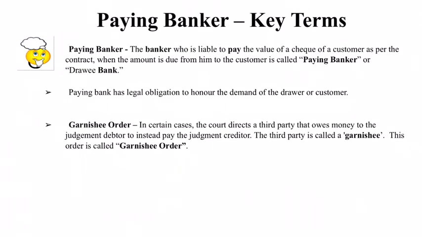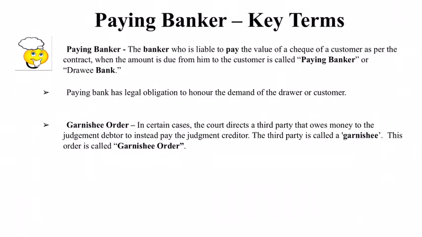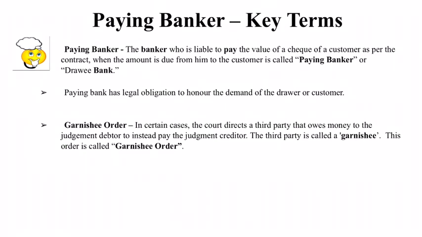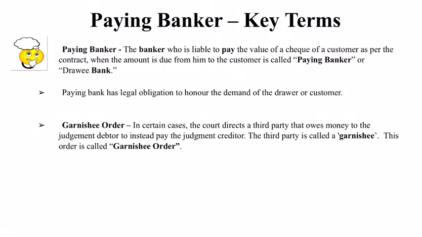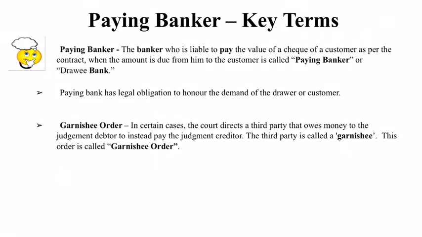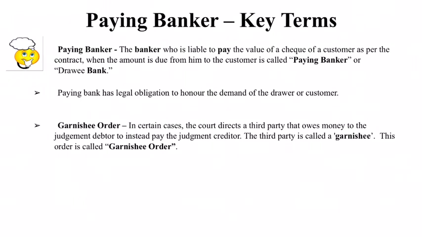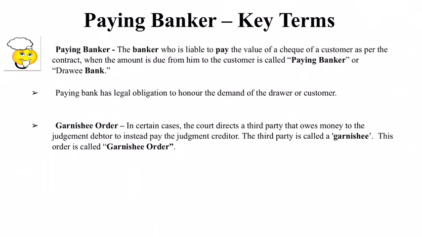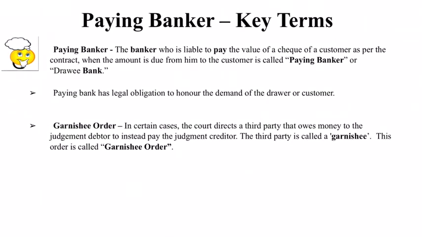In such cases, A has issued a check to B, and this check has come to the paying bank. Okay, the court can order A's bank to redirect the payment to his wife. Okay, such an order is called a garnishee order. So basically what happens, the check submitted by B can be redirected to pay A's ex-wife. Okay, this is a garnishee order, and in such cases what happens, A becomes the judgment debtor.